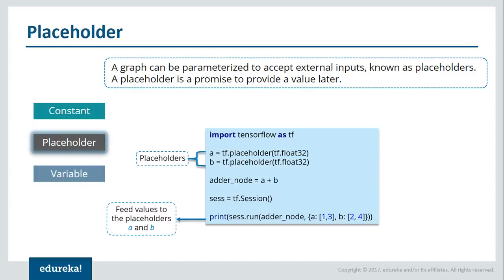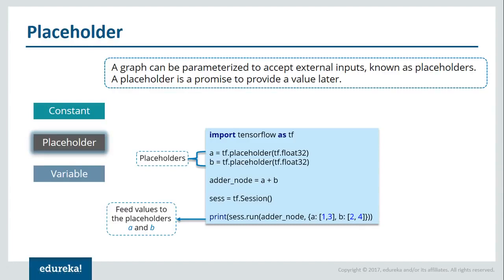Let us understand this with an example. We have two placeholders, A and B. Both are float 32-bit type, and notice that I have not initialized any value. There's one more node, adder_node, which is nothing but the addition of the two nodes. And when I'm running the session, just note that I'm feeding in the values of A and B. A placeholder is basically a promise to provide a value later, and that's what I'm doing when I run the session: providing it with values. You can even feed in a data set over here as well. That totally depends on your use case.